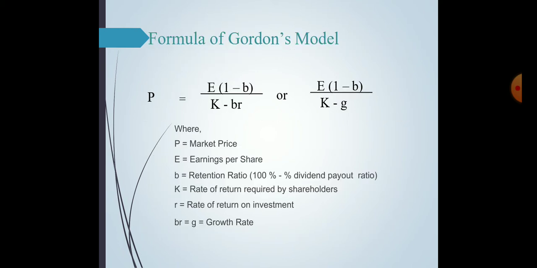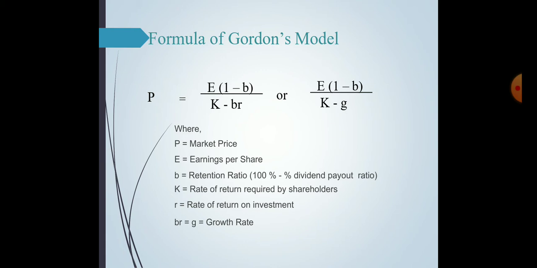So how can we find the price under the Gordon model? Price is equal to earning per share multiplied by 1 minus B, where B stands for the retention ratio. How can we find the retention ratio? That is 100% minus the dividend payout ratio. Divided by K, where K stands for the capitalization rate or the rate of return required by the shareholders, minus BR.